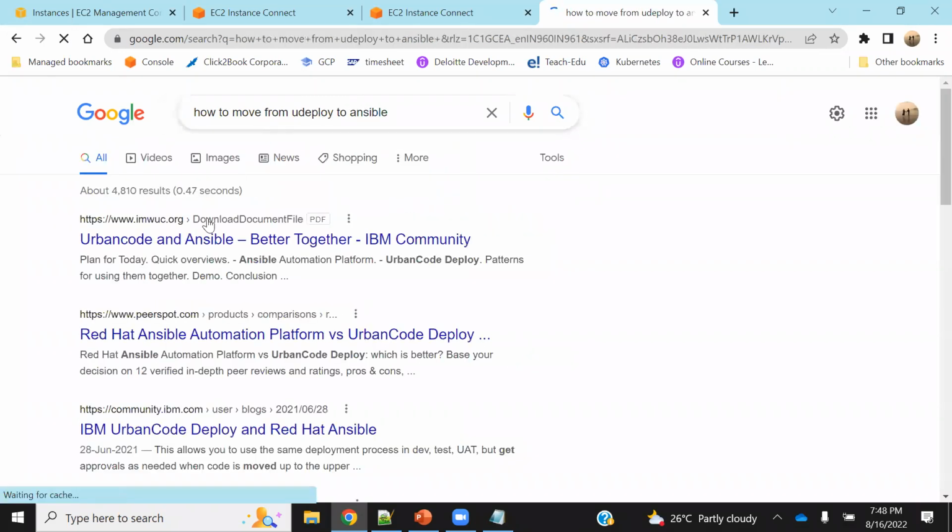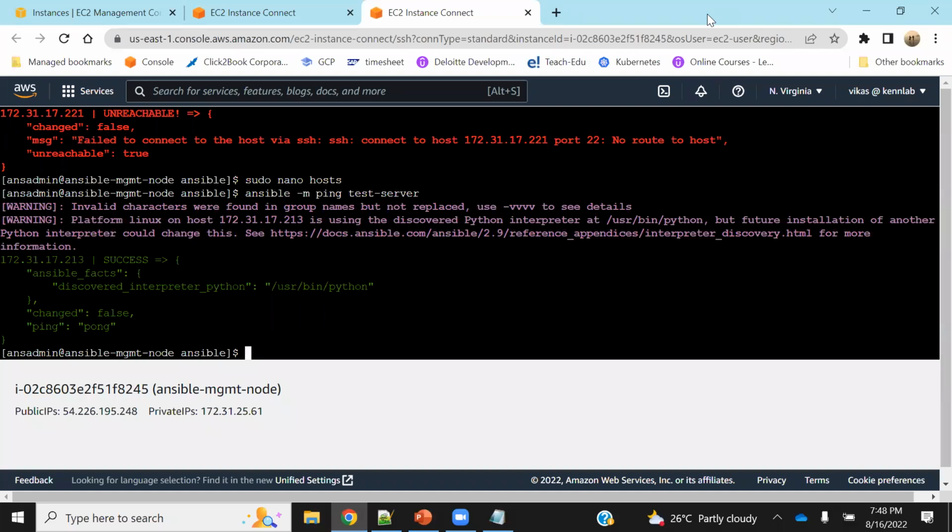You just have to do some R&D. Okay. Good. Because frankly speaking, I have used many tools, but there are so many tools in the market that it is not possible for any single individual to learn everything. Seriously, not possible.